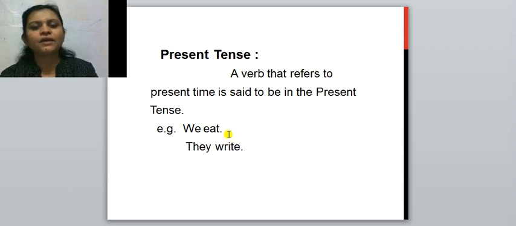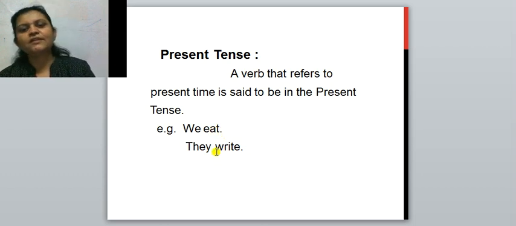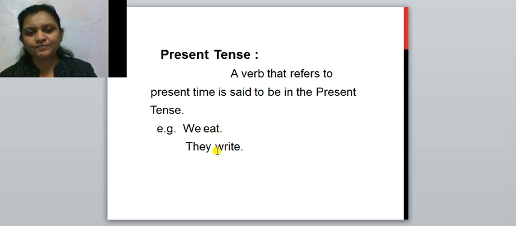Here I have taken an example. See, our first example is: we eat. Eat is the present tense verb, right? So here the verb eat refers to the present time. Second sentence: they write.